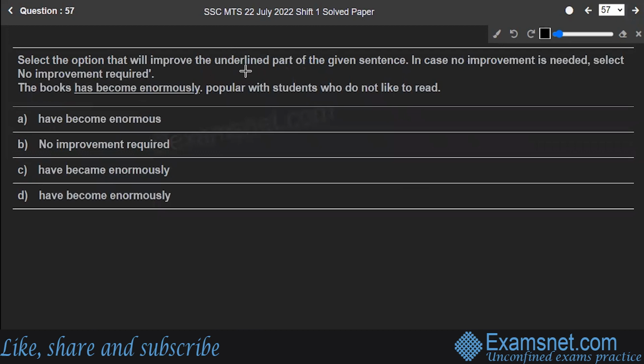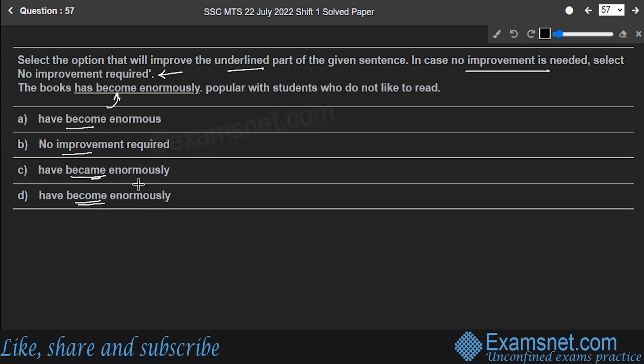Select the option that will improve the underlined part of the sentence. In case no improvement is needed, select the option no improvement needed. Let's read it out. It says the books has become enormously popular with students who do not like to read. So what is the underlined part in the question? Has become enormously, no improvement is needed, have become enormously.